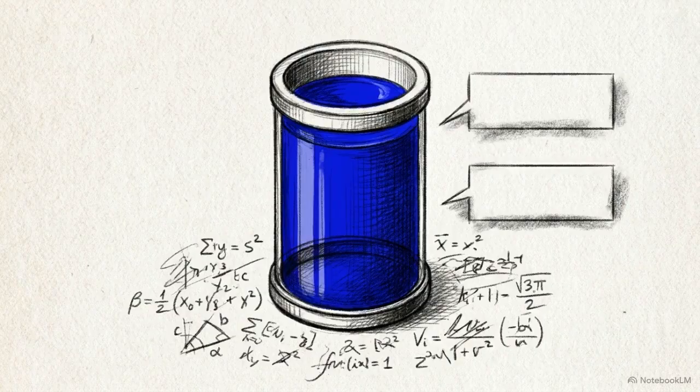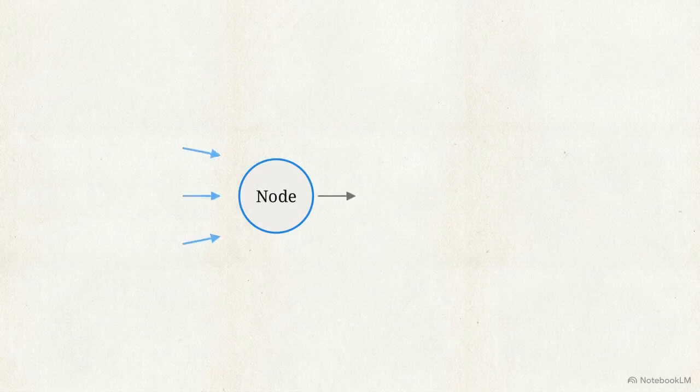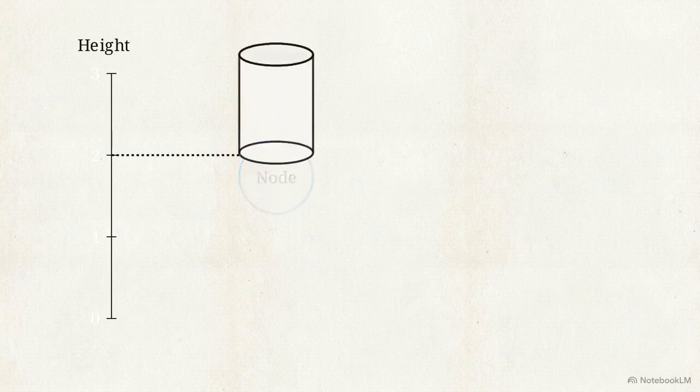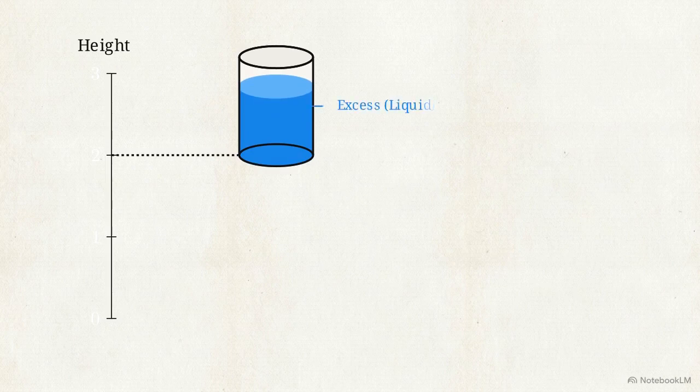Every node in this system tracks exactly two local variables. The first is excess, the amount of incoming flow that exceeds outgoing flow. The second is height, an artificial distance metric used to guide that flow towards the sink. We can visualize this state physically. Look at this single node, represented as a container. The physical elevation of the cylinder on the y-axis represents the node's height, while the volume of liquid inside measures its excess.